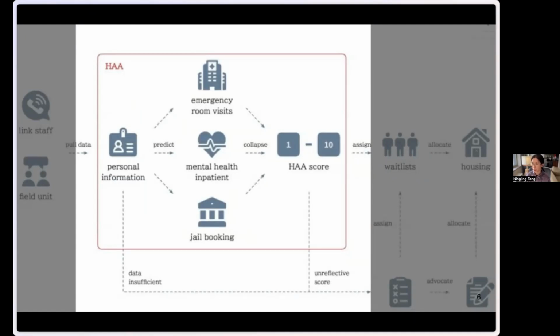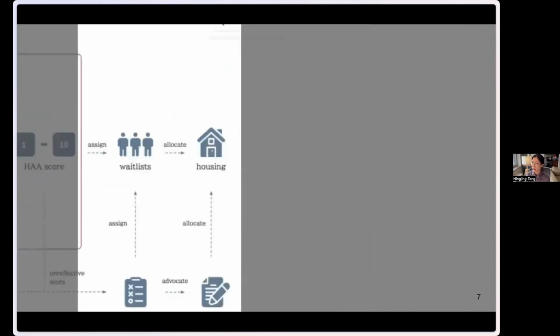More than 4 emergency room visits based on healthcare utilization data, at least 1 mental health inpatient stay funded by Medicaid, and at least 1 jail booking. Then the applicants are put on the wait list based on this predictive score. So basically, the higher the score, the more likely the applicant will get housing support.